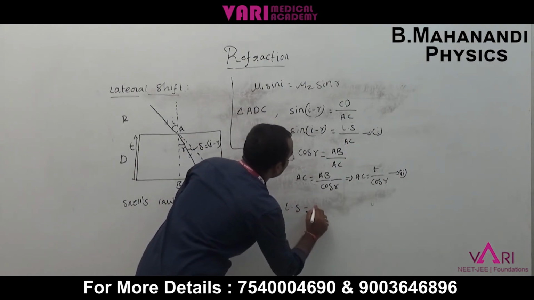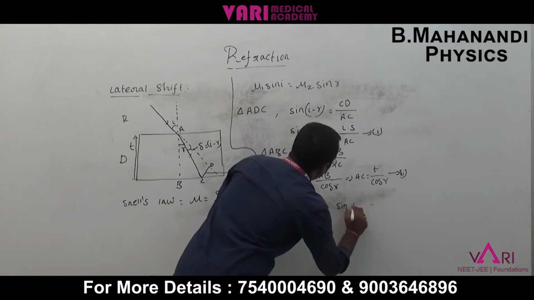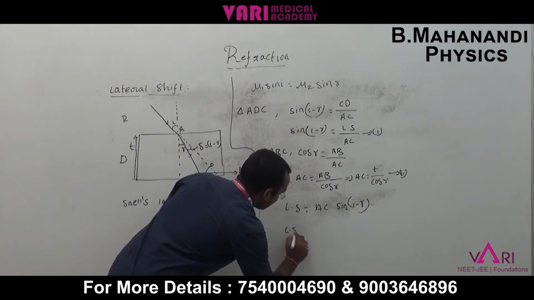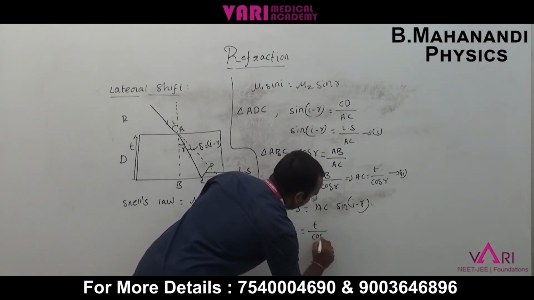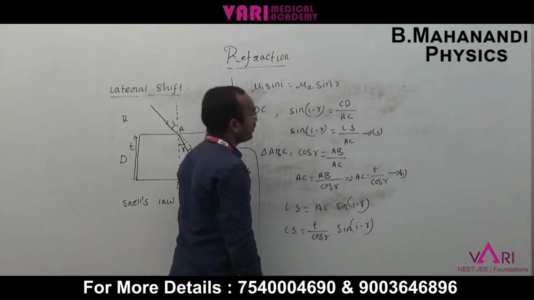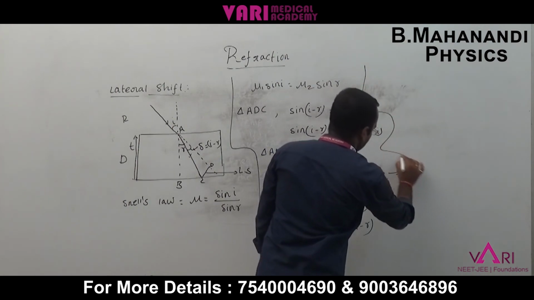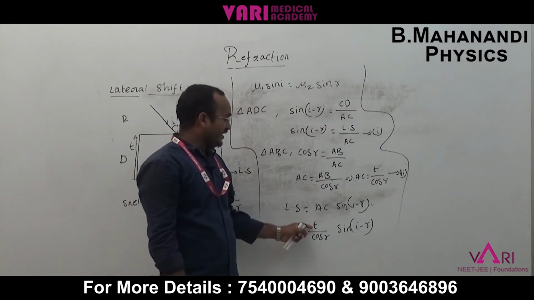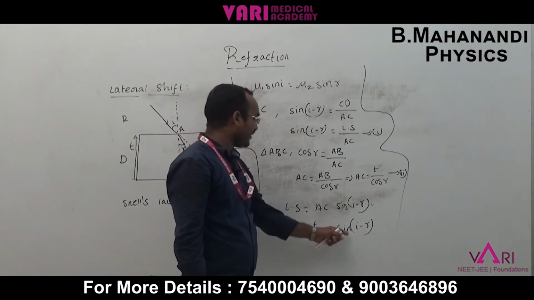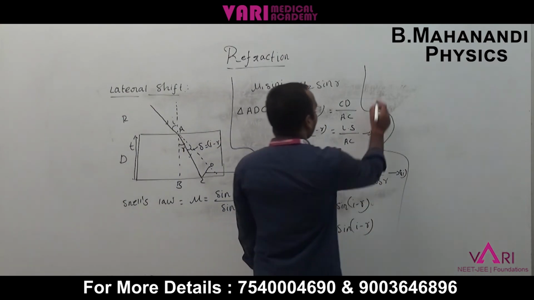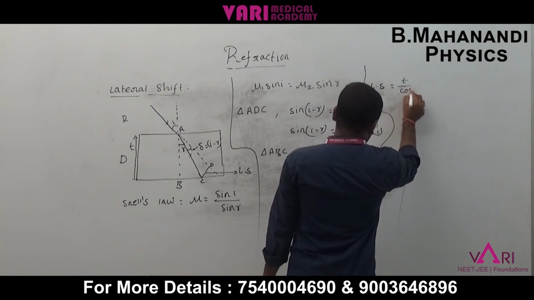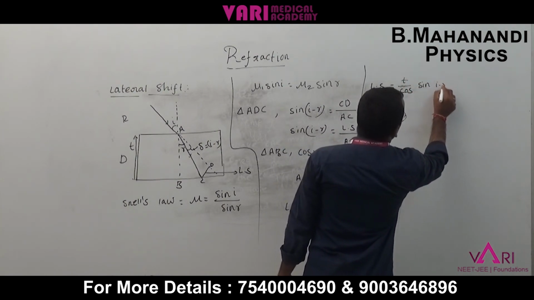Lateral shift equals AC into sin of I minus R. Now AC is T by cos R, so lateral shift equals T by cos R into sin of I minus R.